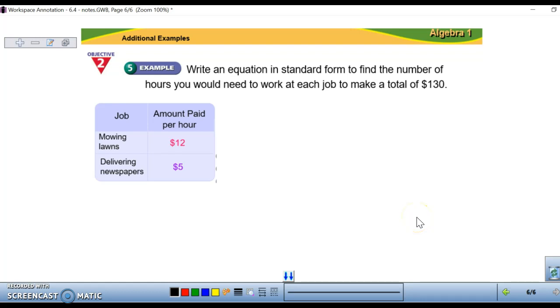And last is example 5. It says write an equation in standard form to find the number of hours you need to work at each job to make a total of $130. So in your notes, I don't think you have this table, so I want you to copy the table down. And then we're going to make a new table. Remember, we're looking for an equation of how many hours we need to work to make a total of $130. So our two jobs are mowing and delivering newspapers.